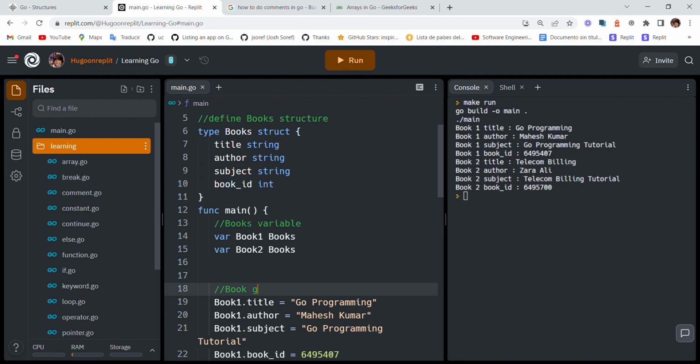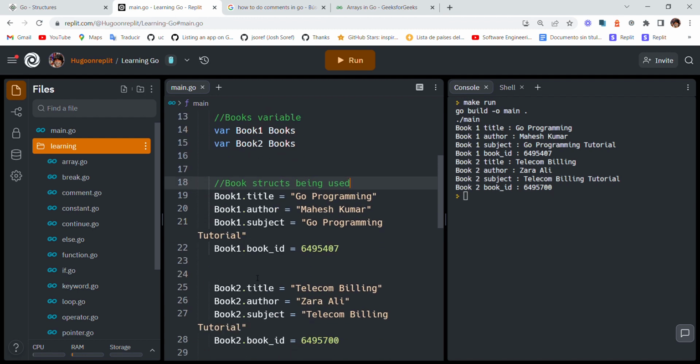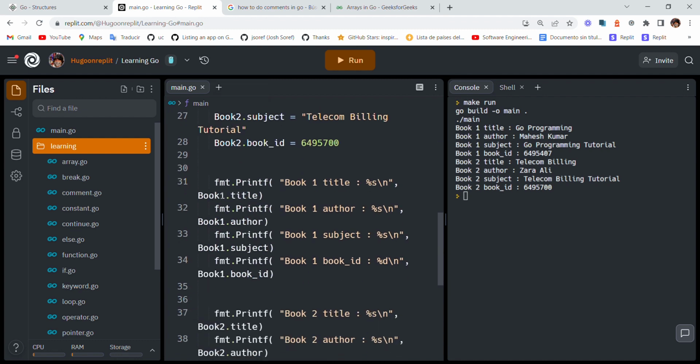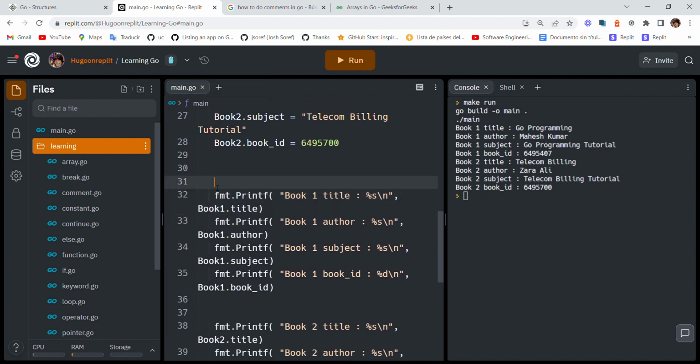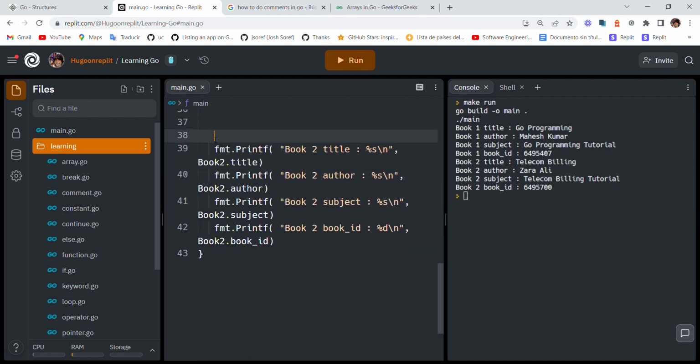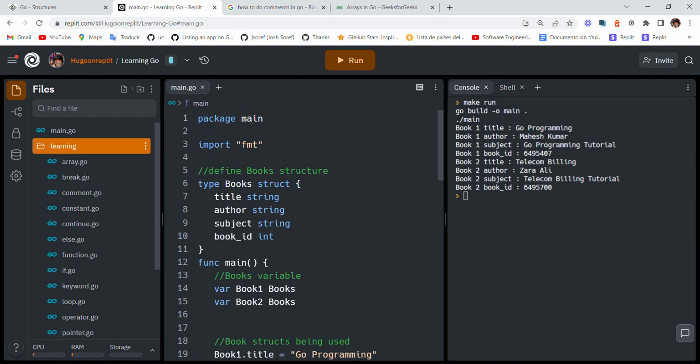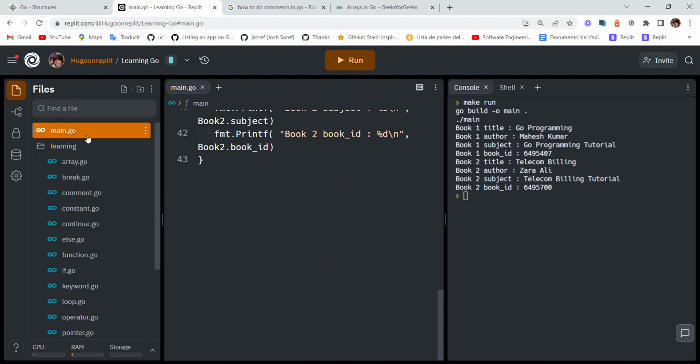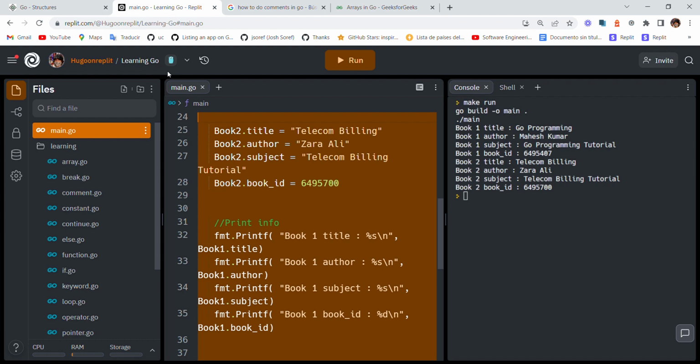Book titles. Book struct being used. So they're actually being used there. And then we're gonna print info. Print info. Okay. And we're again printing info. Print info. Okay, nice. Actually, really easy. So it was 43 lines.